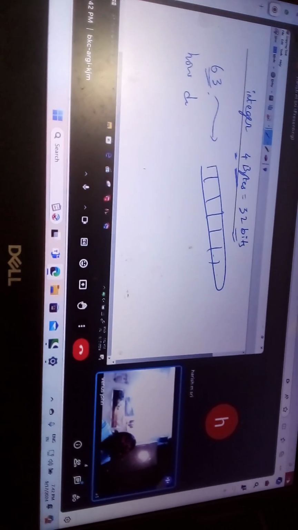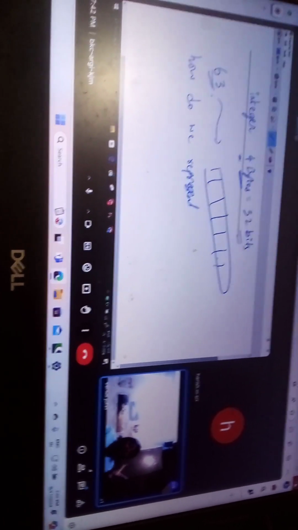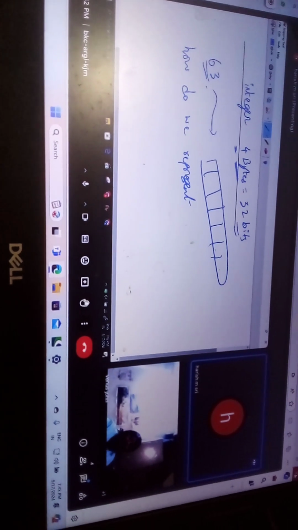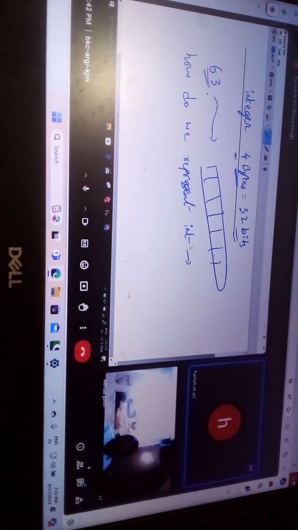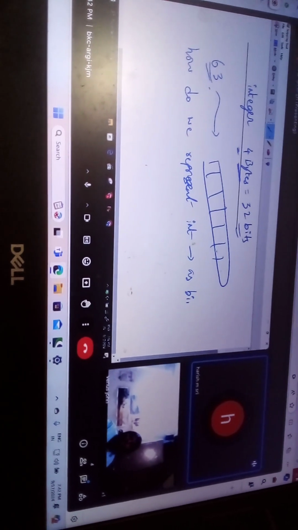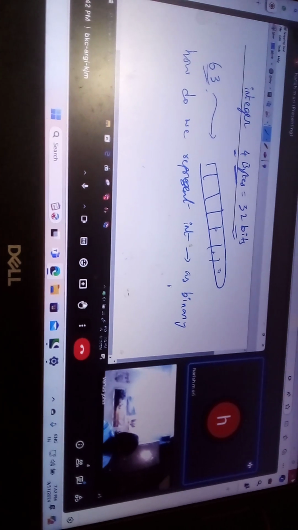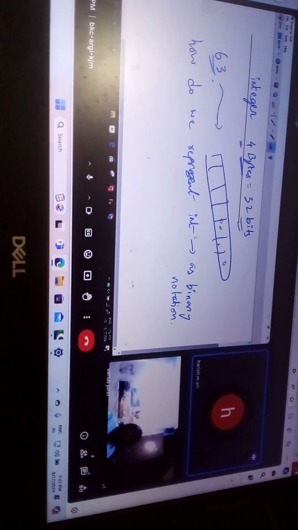There is some code given for each of A, B, C, 1, 2, 3, 4. There is one list given. So how do you represent any integer as binary notation? Zeros and ones, that's called binary notation. Simply how you do that, I will tell you.